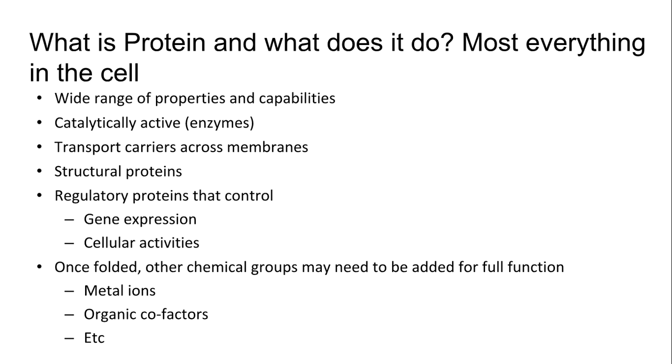Then there are also regulatory proteins. These are going to be the proteins that we're going to spend a lot of time talking about. They control when a gene is made, when it is expressed, when it is made into RNA. And as part of this, they control a lot of the cellular activity. And as far as genomics goes, they're one of the core interactions that leads to the functionality of a cell.